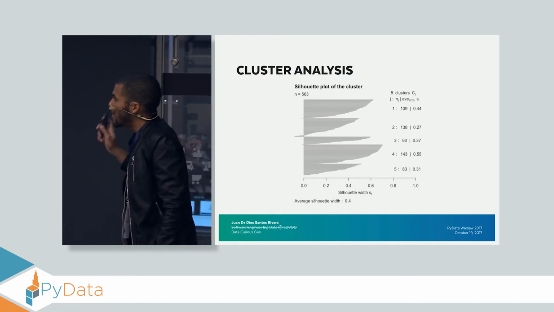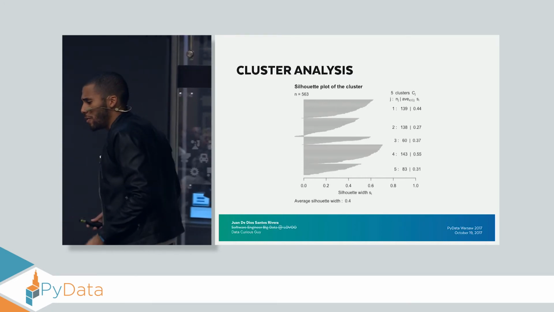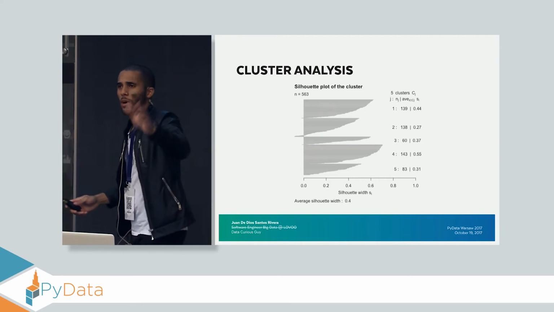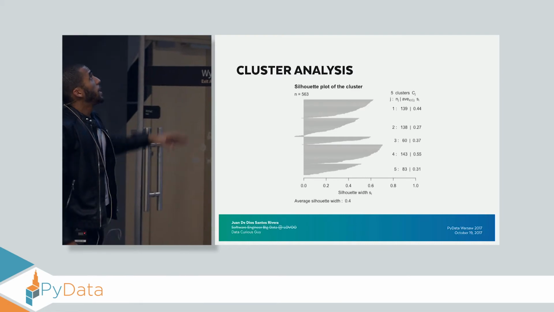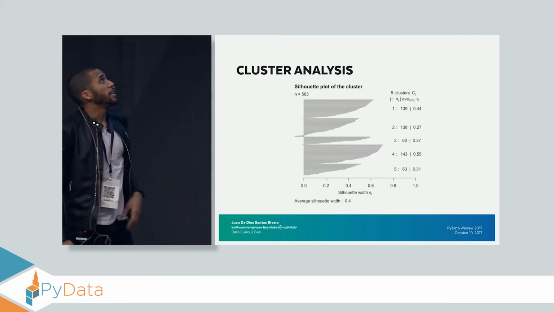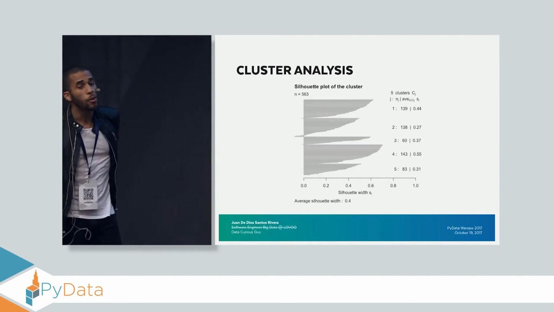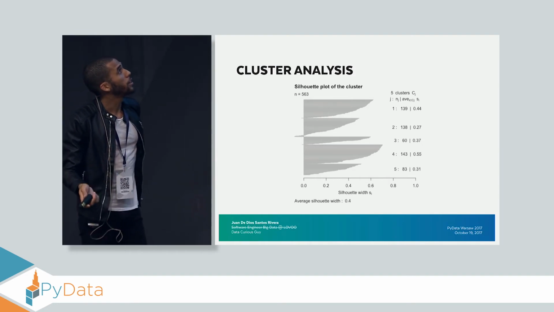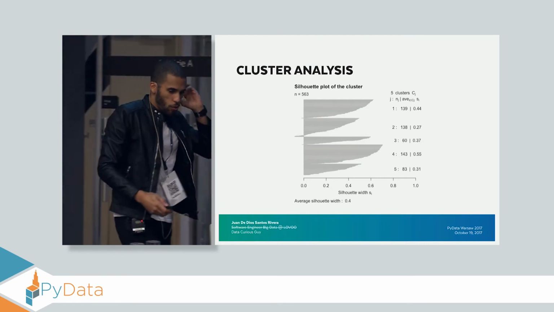Each row here represents a data point, and they are grouped by cluster. The first thing we see is the average silhouette, which is 0.4, which is good because, like I mentioned before, the values go from -1 to 1. So a value of 0.4 is quite okay-ish. On the right side is the silhouette per cluster. We have one cluster that is really bad with 0.27, but we have one that is really cool with 0.55.